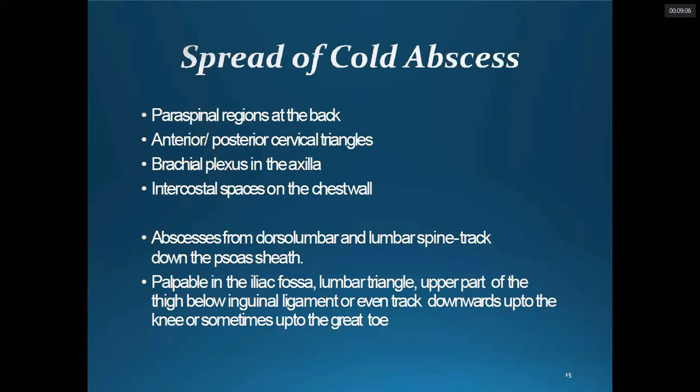The collection spreads into the iliacus muscle sheath, and ultimately it can go up to the thigh, and even to the medial malleolus around the ankle also. It can trickle down up to the great toe. So all the way from the thoracic spine, it can spread up to the great toe.